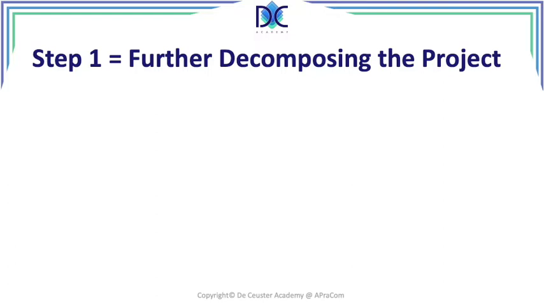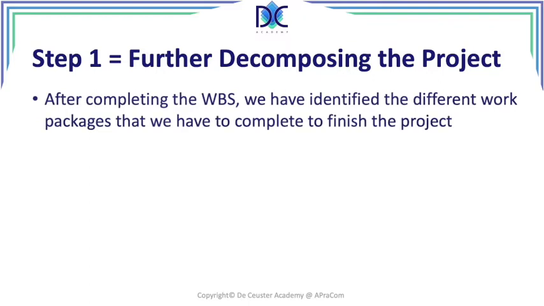Now, when we look at schedule management, we have different steps that we have to follow. The first step is to further decompose the project. So what we have, in fact, at the end of the scope processes, we found the WBS. And the WBS finishes where we have work packages. Work packages are independent elements that can be done by one group, and they are independent from other activities, other work that has to be completed.